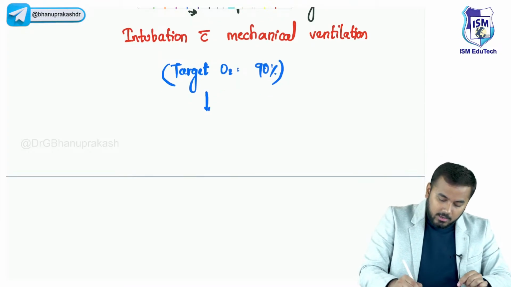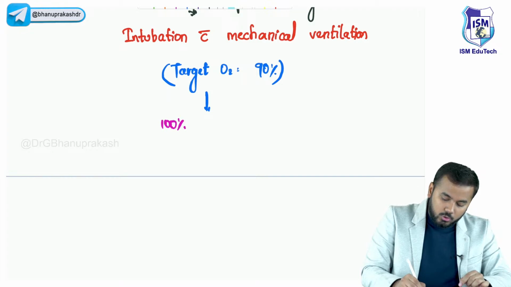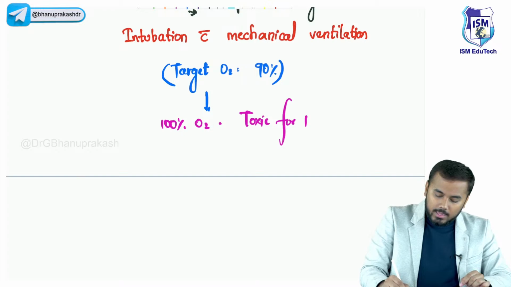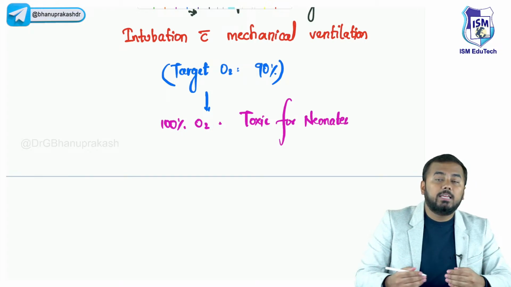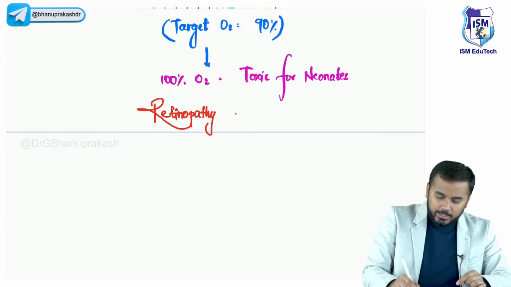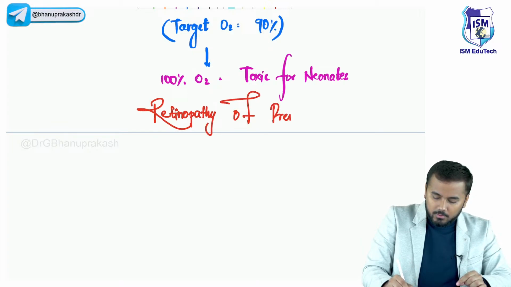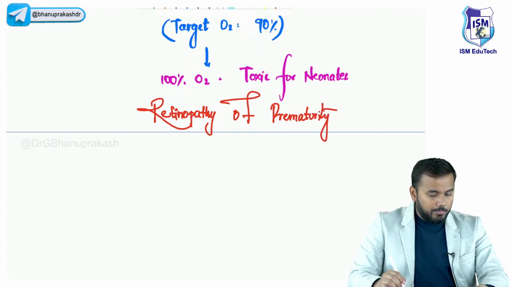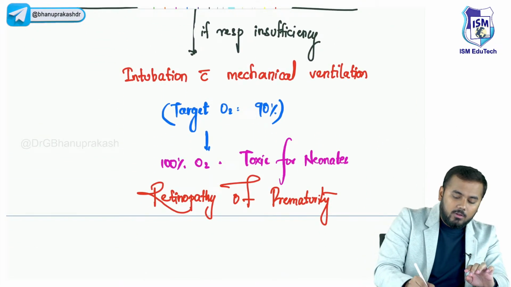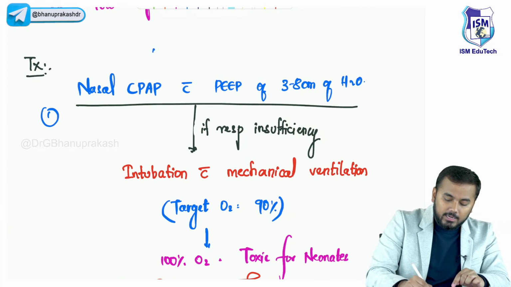ठीक है? Why? Because 100% oxygen is toxic for neonates. Toxicity मतलब what toxicity? Retinopathy of prematurity. It would lead to retinopathy of prematurity. So I hope all of you understood this. Okay? So this is the first important thing we do, which is ventilation. ये पूरा ventilation है. Okay?